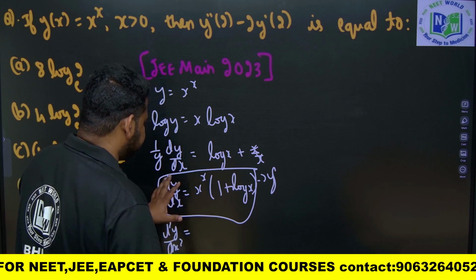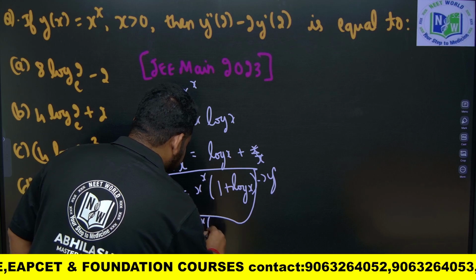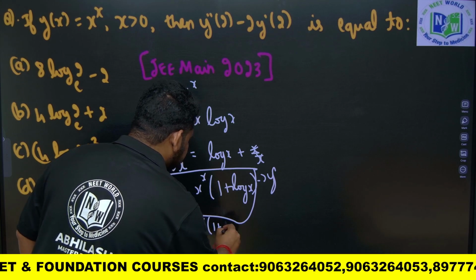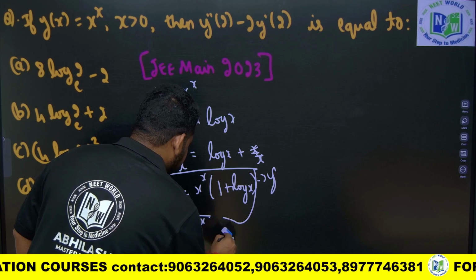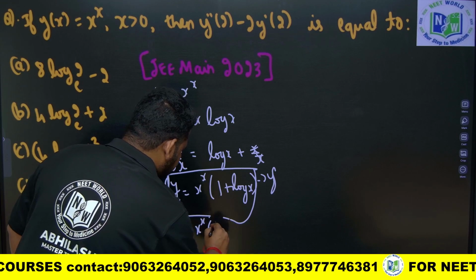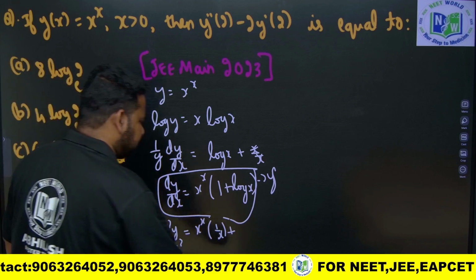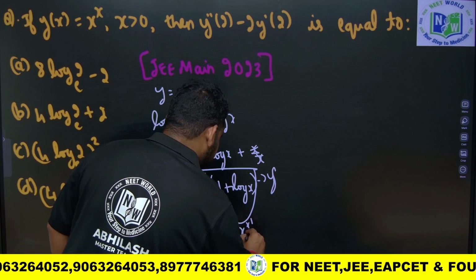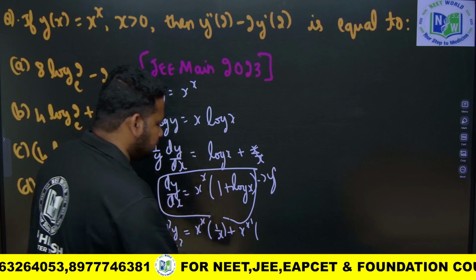So if I apply product rule here, x power x into 1 plus log x, the derivative of 1 plus log x is 1 by x, since the derivative of 1 is 0. So this will become 1 by x plus x power x dash into 1 plus log x, because I have to differentiate again.